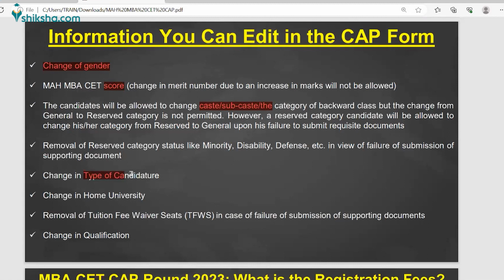Type of candidature can be modified. Home university can be modified. Removal of tuition fee waivers, if you think that you need to get them, and qualification can be modified. But the basic information, the preference order, and your college preference cannot be modified, right? So just be very attentive while filling up the form and completing the details.